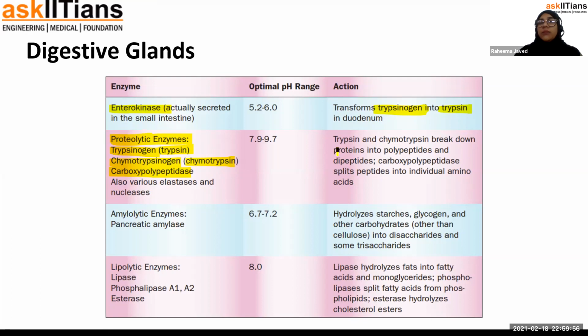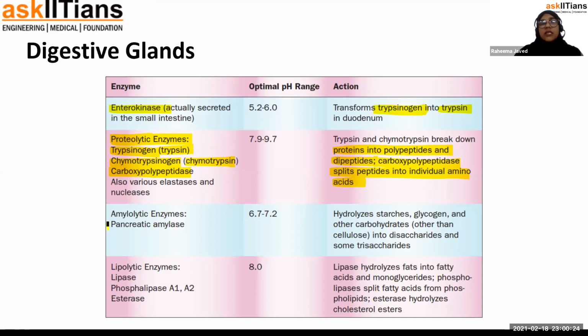Trypsin and chymotrypsin help in breaking down proteins into polypeptides and dipeptides. Polypeptides mean there are still multiple peptide bonds, and in dipeptides two amino acids are joined by a peptide bond, which have to be further broken down into individual amino acids. That is done by the carboxy polypeptidases, which split them into the final product of proteins, that is amino acids.